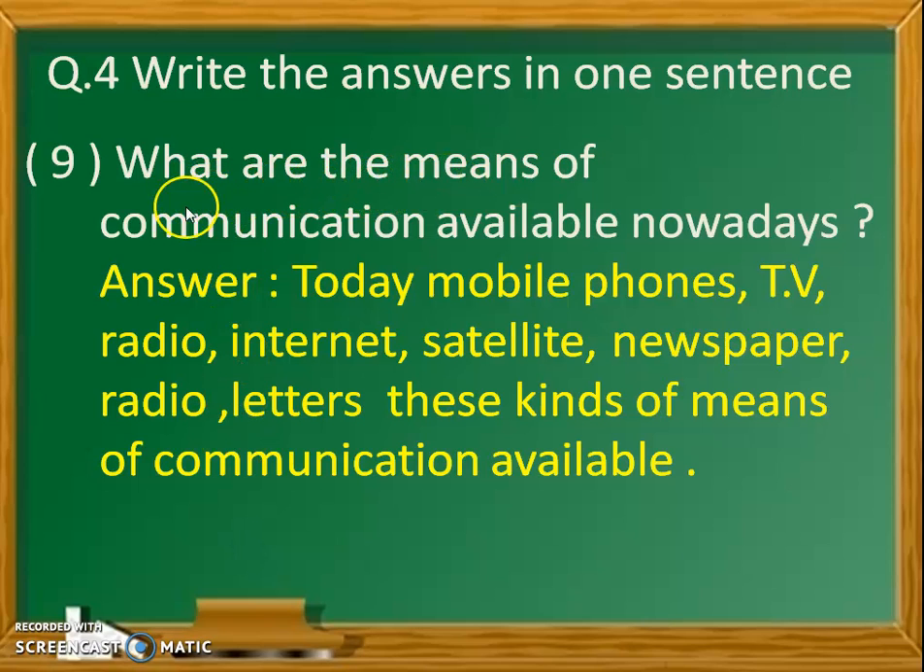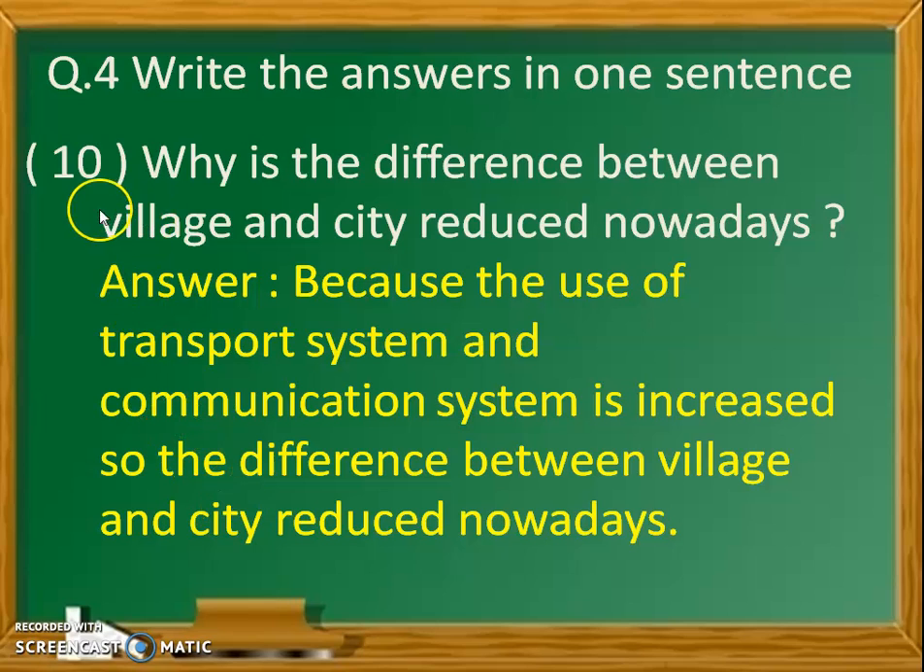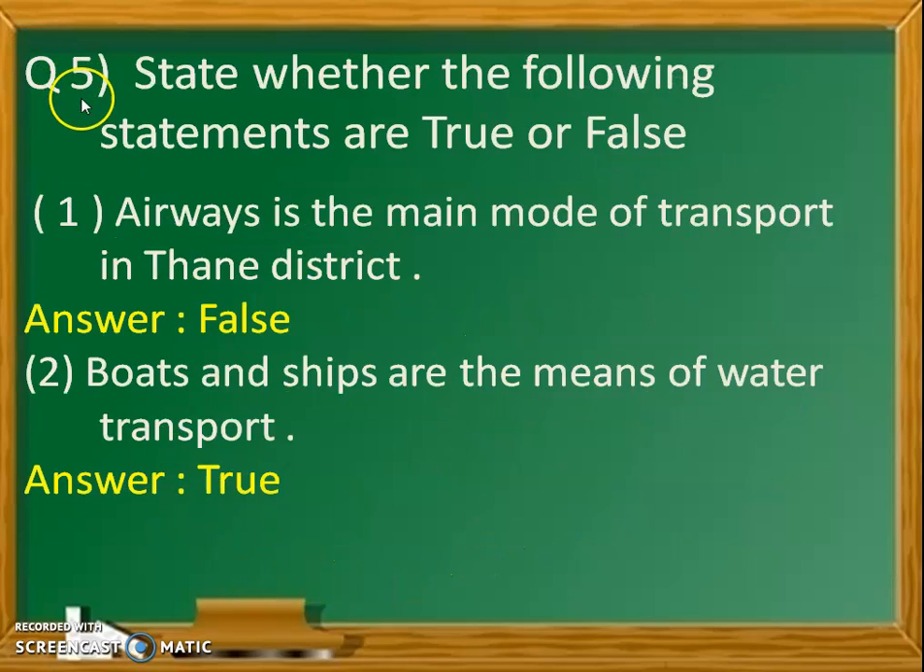Number 9. What are the means of communication available nowadays? Answer: today mobile phones, TV, radio, internet, satellite, newspapers and letters. These kinds of means of communication are available. Number 10. Why is the difference between village and city reduced nowadays? Answer: because the use of transport system and communication system has increased, so the difference between village and city is reduced nowadays.